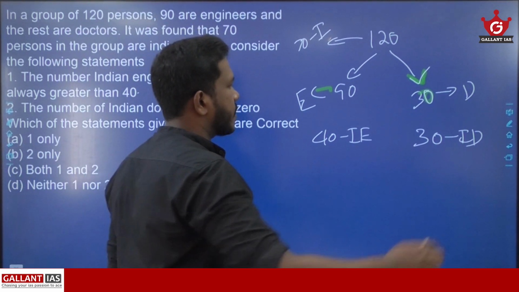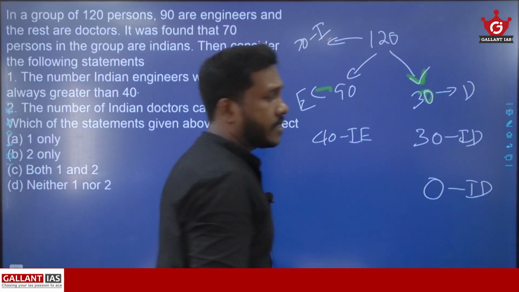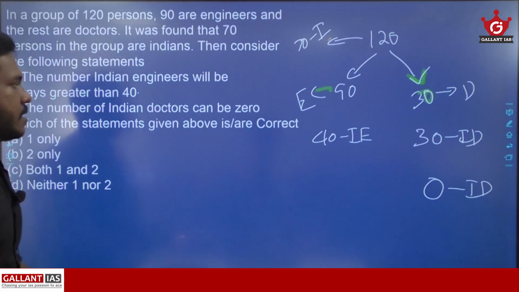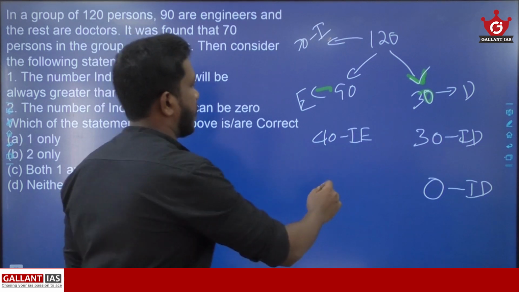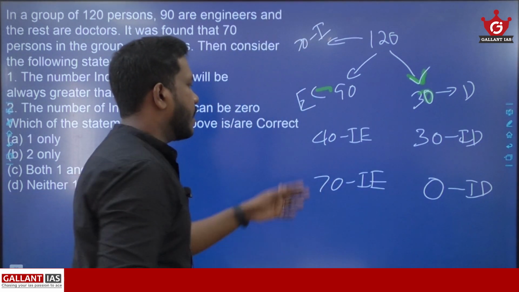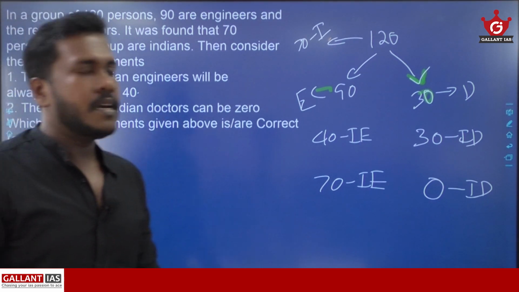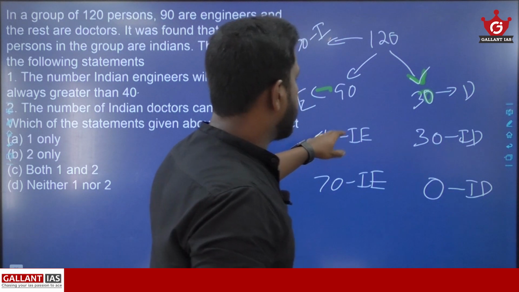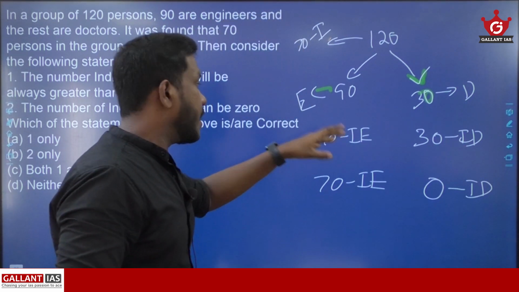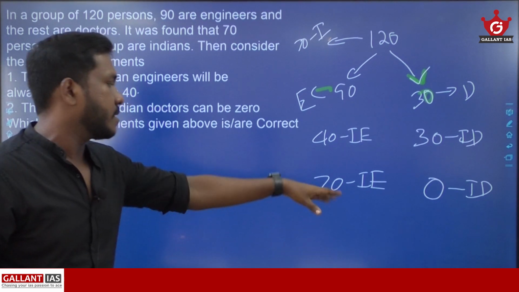Now, if I assume that the number of Indian doctors is 0, if there are no Indian doctors, then of course those 70 Indians will all be engineers. So there will be 70 Indian engineers. So the minimum possible value is 40 and the maximum possible value for Indian engineers is 70.